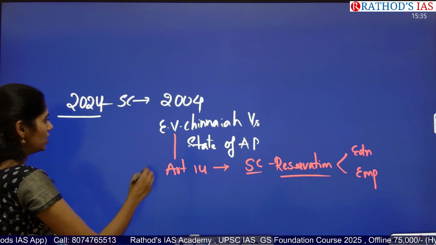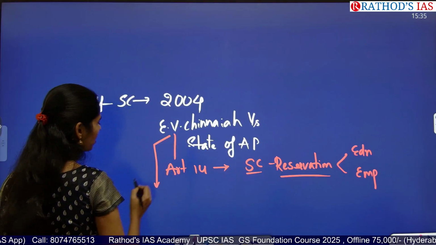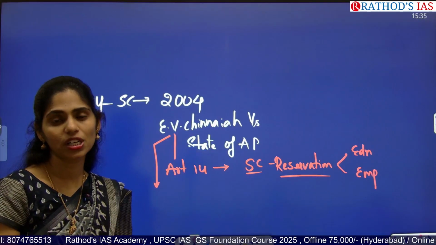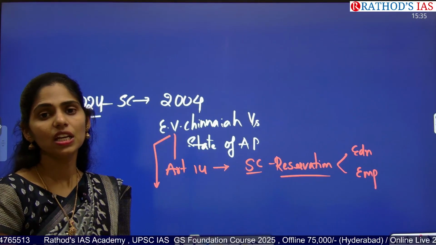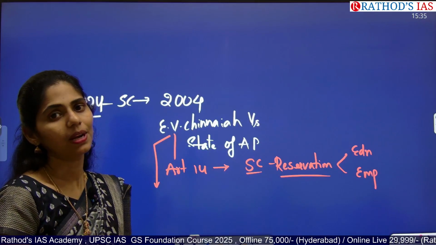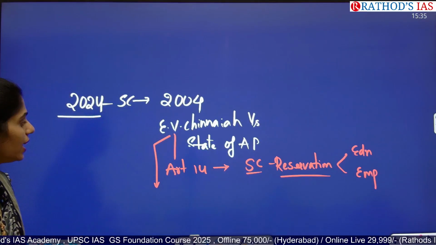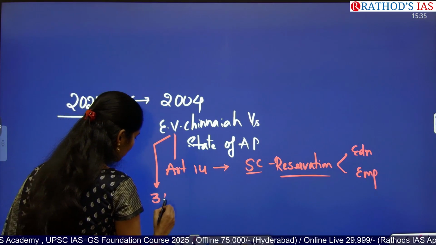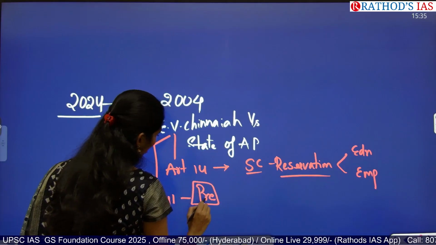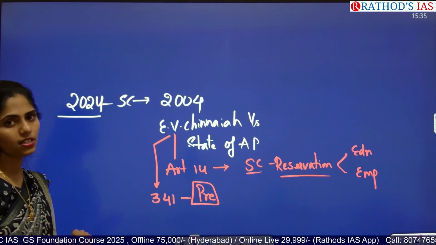Also, those Scheduled Caste people are already deprived and underprivileged, and socially disadvantaged for many centuries. So how can we go for sub-classification? This is one question. And Article 341 says that the President has the power, not the states, to come up with the list.